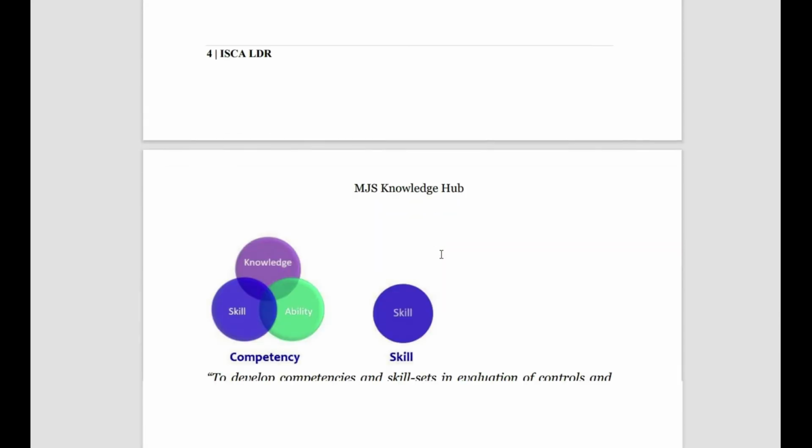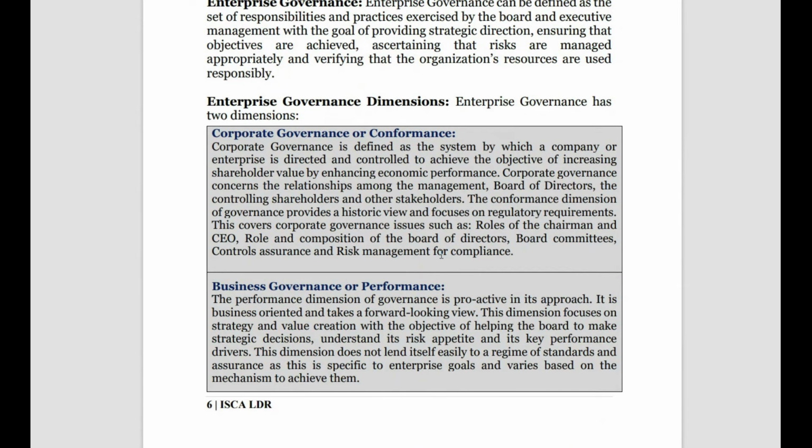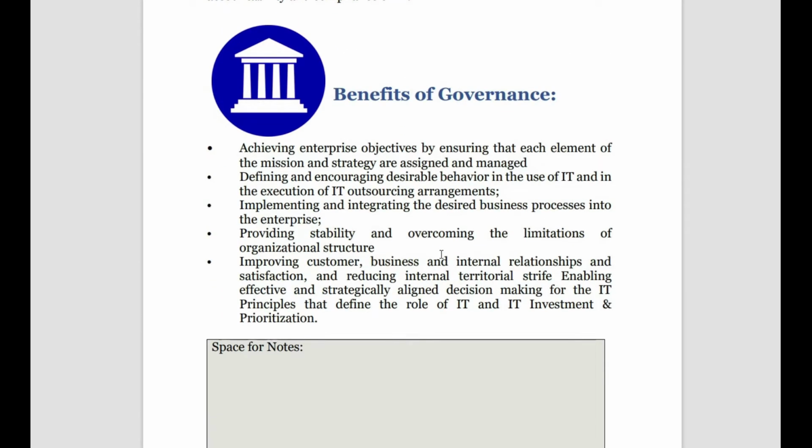The first part mostly covers enterprise governance and business governance concepts, and the benefits of governance, like achieving the enterprise objective, defining and encouraging desirable behavior, implementing and integrating desired business processes, providing stability to the organization, and improving customer behavior. This chapter focuses on the models of governance, the importance of risk management, and how IT helps in achieving these things. So it is all about the governance aspect.